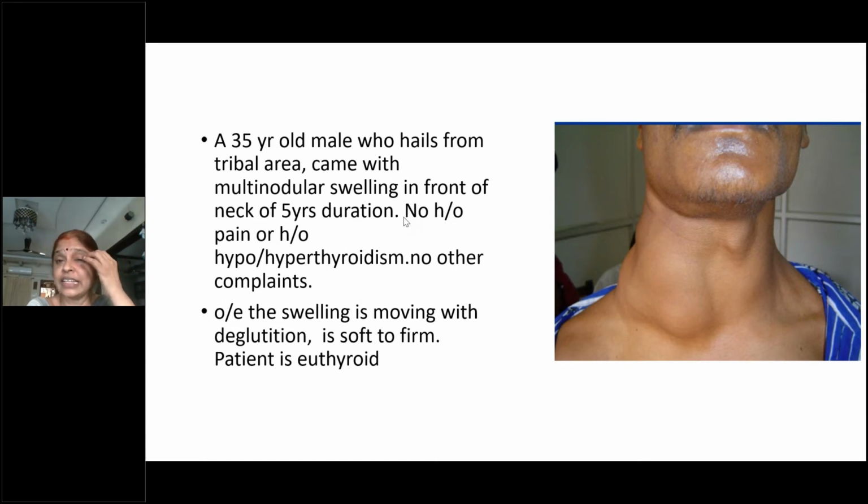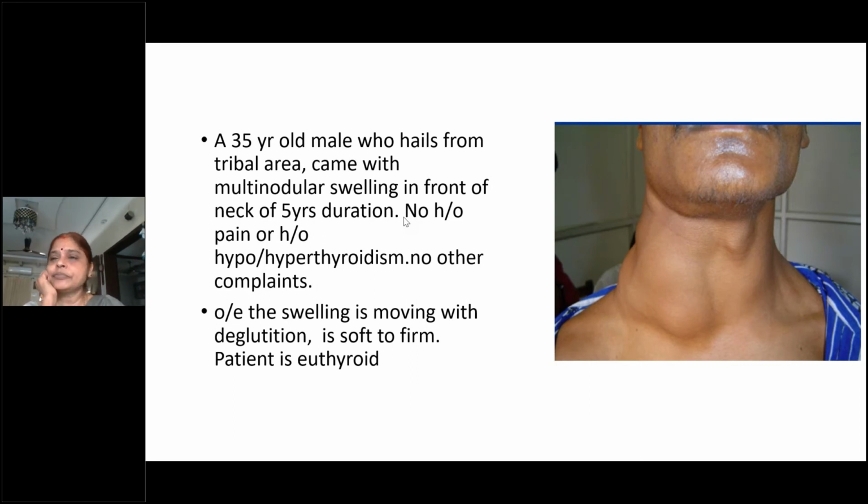Can you see on your screens, or is it too small? Nandan? Ma'am, we can see, ma'am. Then you describe the swelling, Nandan. See, how do you examine it? You have to do inspection, palpation, then percussion, then auscultation, just like any other swelling. So what are the methods of examining a thyroid swelling? You describe that swelling, whatever you're seeing.